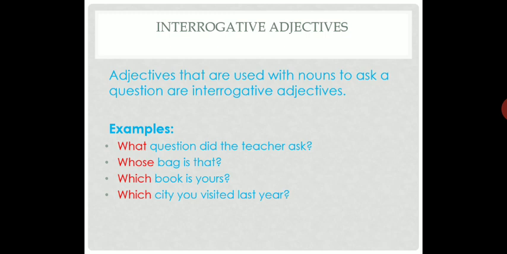Which book is yours? Again we are describing the book with the word which, so which is an interrogative adjective. Which city did you visit last year? So we are describing the noun city with the word which. Again we are asking something, so which is an interrogative adjective.